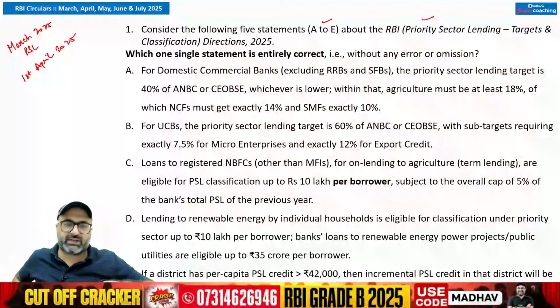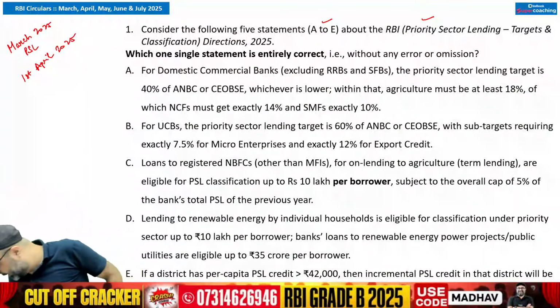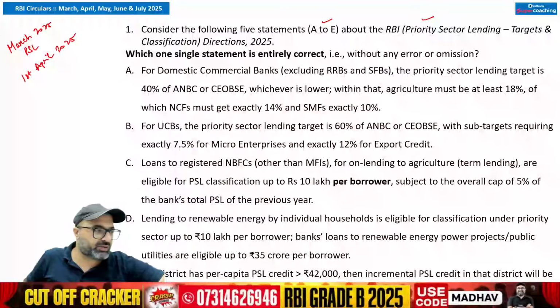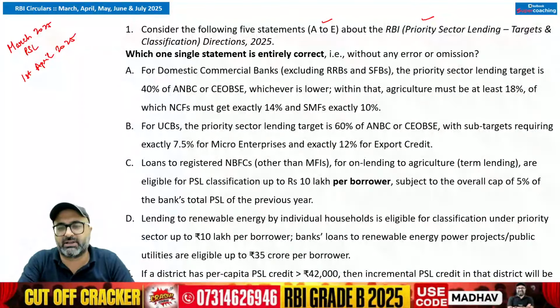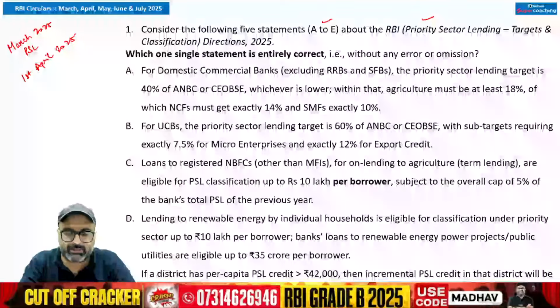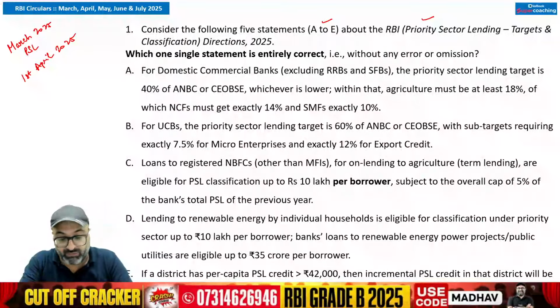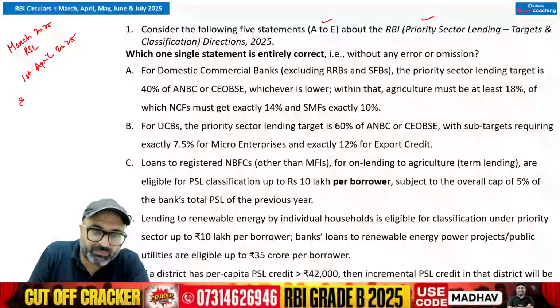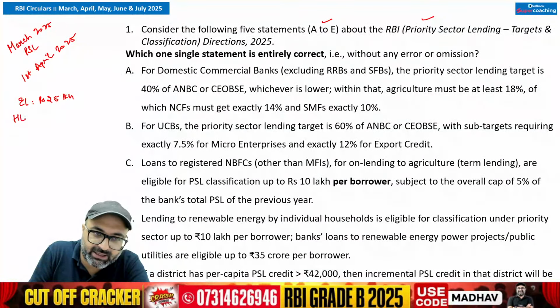In order to give you certain context related to the same, I hope you all know that the revision has been done for certain limits. For example, the first limit which I would like you to remember is the education loan. Earlier in the category of priority sector lending, the education loan criteria was 20 lakhs, but now this 20 lakhs criteria has been revised to 25 lakhs. It has been increased to 25 lakhs. The revision has been done in case of home loan also.